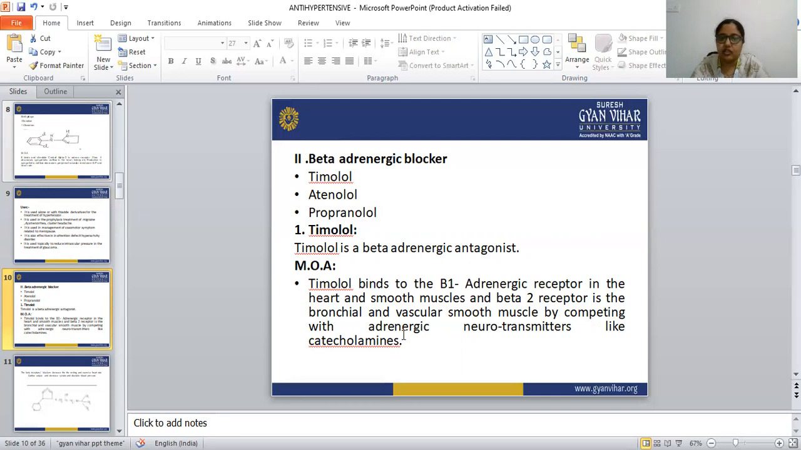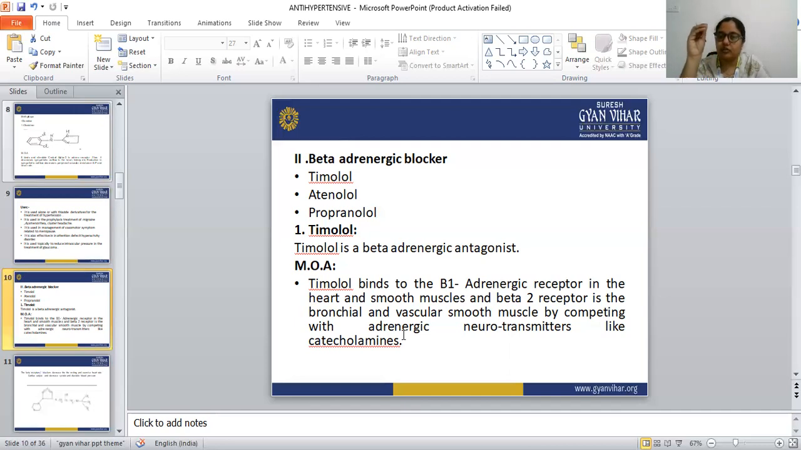Timolol competes with the adrenergic neurotransmitters like catecholamine. Catecholamine is a neurotransmitter, and after competing with it, timolol binds with the beta 1 adrenergic receptor in the smooth muscle and the heart, and to the beta 2 receptor in the bronchial and the vascular smooth muscle. This is the mechanism of action.